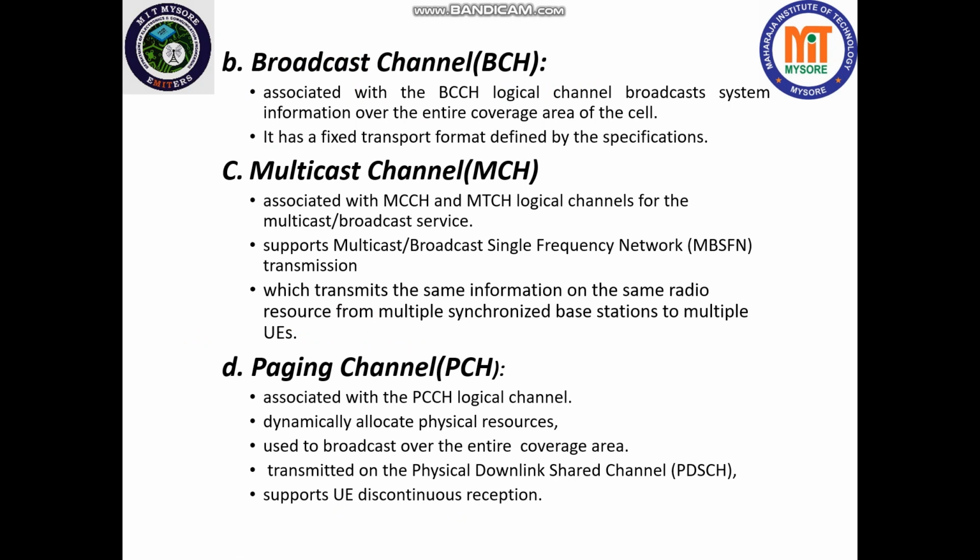Next we have broadcast channel or BCH. It is associated with BCCH in the logical channel. It broadcasts system information over the entire coverage area of the cell. If a cell of radius 5 km is there, in the entire coverage area, it will broadcast the system information. Also, it has a fixed transport parameter defined by the specifications of LTE.